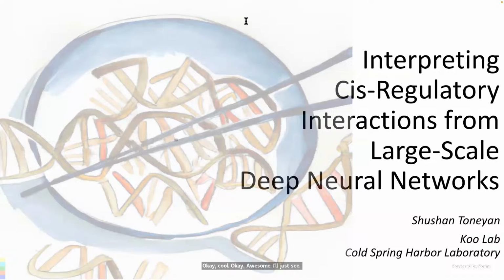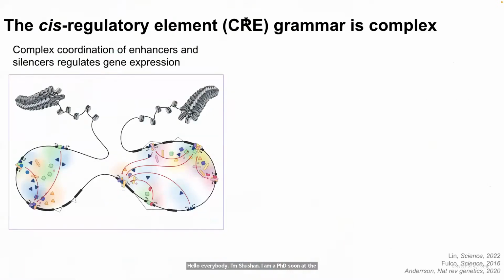Hi everybody. I'm Shushan Toneyan, a PhD student at the Koo Lab at Cold Spring Harbor Laboratory, and today I will talk about interpretability of large-scale deep neural networks.